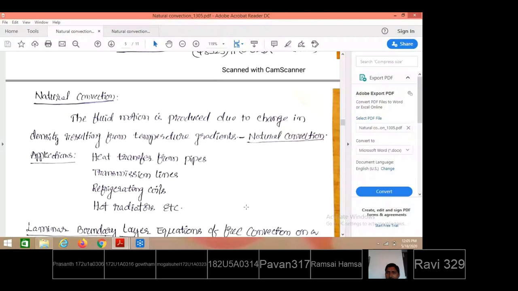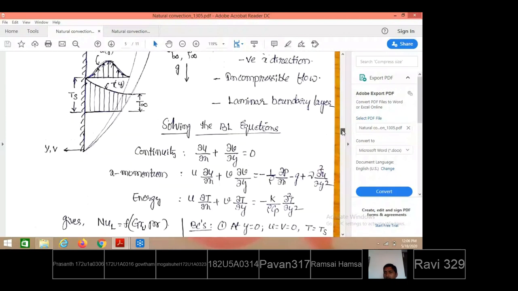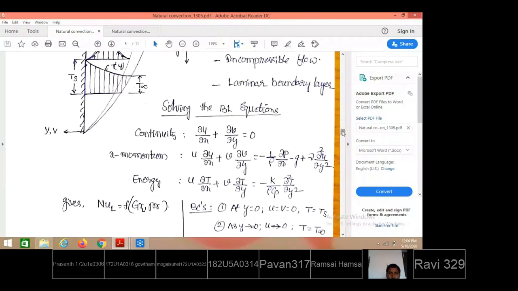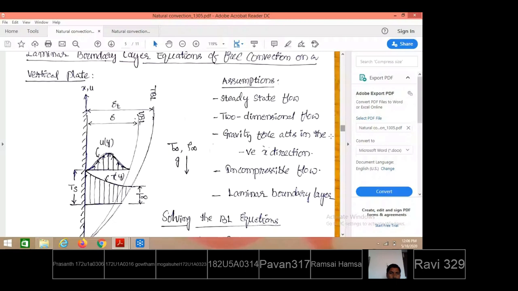In natural convection, no velocity field is imposed externally. Naturally, due to temperature difference between the fluid layers, the natural circulation of the fluid momentum will establish. That is due to development of buoyancy forces arising from the temperature difference at the contact surface. So the development of the hydrodynamic boundary layer and thermal boundary layer also we have discussed.